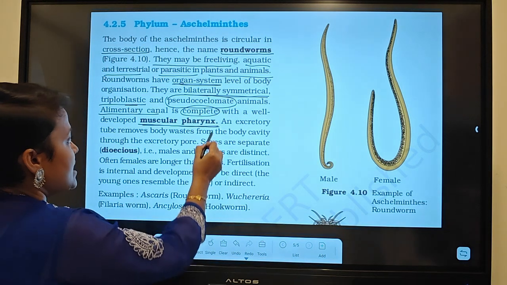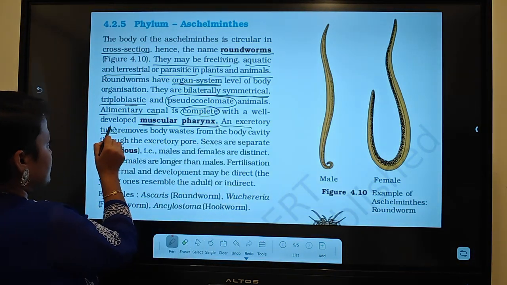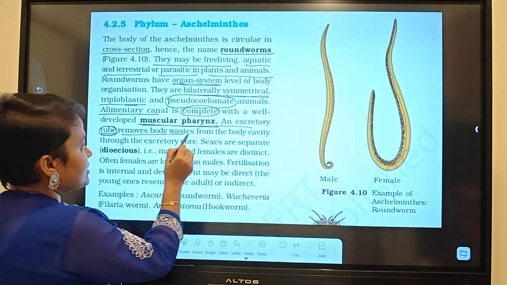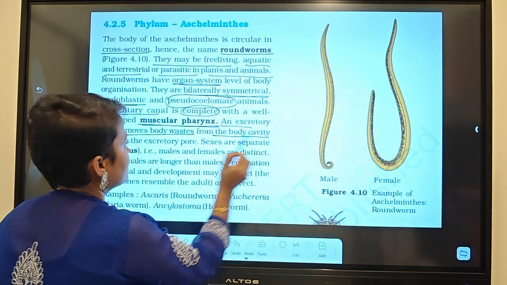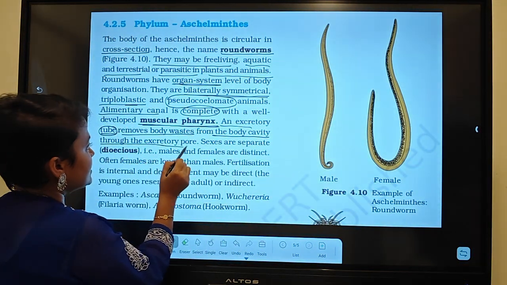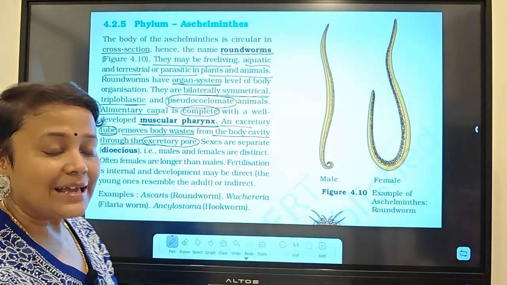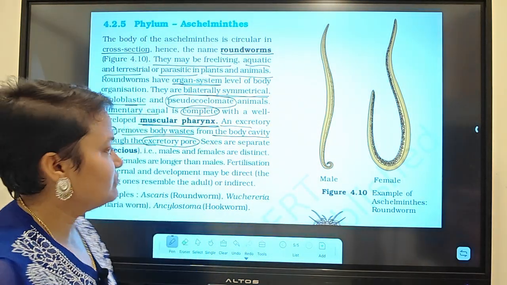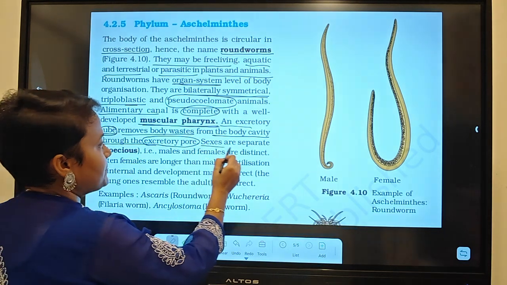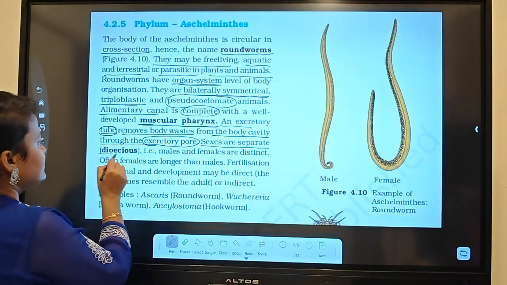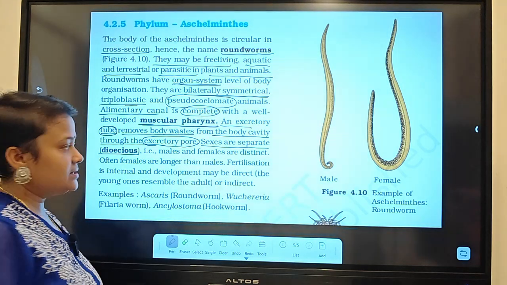Okay. An excretory tube, the tube-like excretory organ, removes the body waste from the body cavity through the excretory pore. So one pore is present which will eliminate the excretory waste. Sexes are separate, means they are unisexual, and they are also called dioecious.